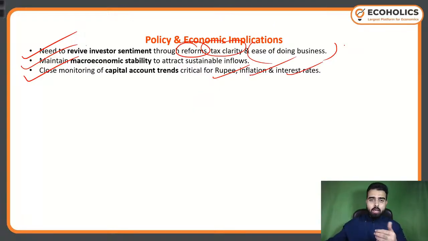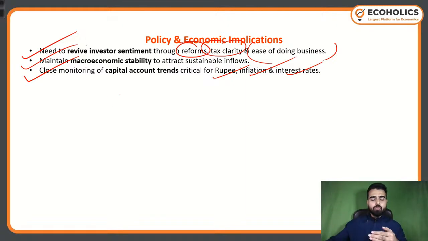Now see, recently if you have seen Moody's, S&P or Fitch, all of these international credit rating providers having a significant stature at a global level, they have improved the creditworthiness of India.